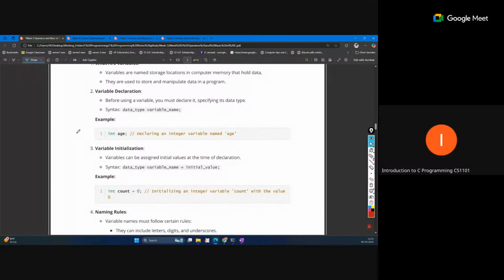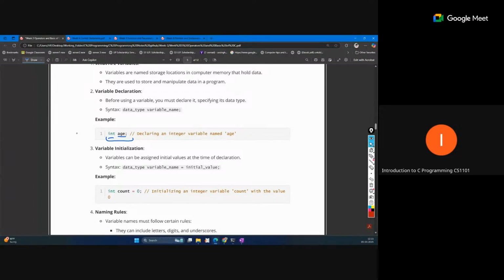When we declare a variable we define the data type, so that the required memory will be allocated for it. Suppose we are declaring an integer and the integer takes 4 bytes, so one 4-byte memory block will be allocated to this age. Now this age will be pointed to this. So now this is the declaration. We are declaring this variable.